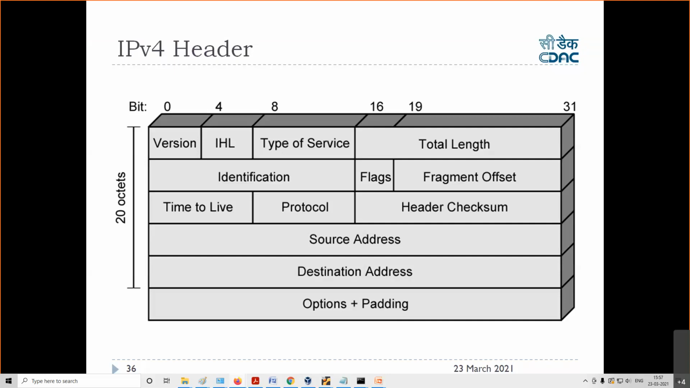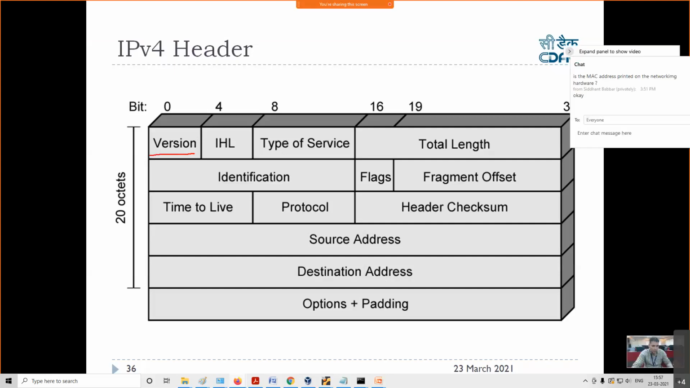Now, what is version? Version says whether this is an IPv4 packet or an IPv6 packet. So this version can be IPv4 or IPv6. If it is IPv4, then this will be written here, right? Version is actually 4 bits. 4 bits will be written, like this: 0100, right?